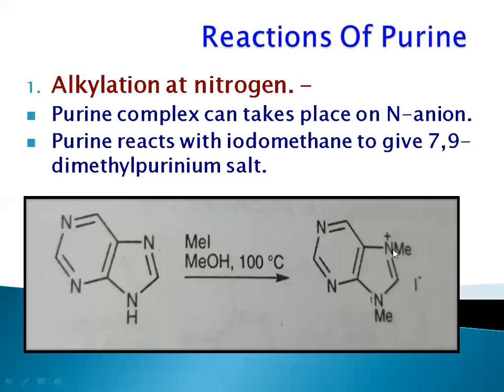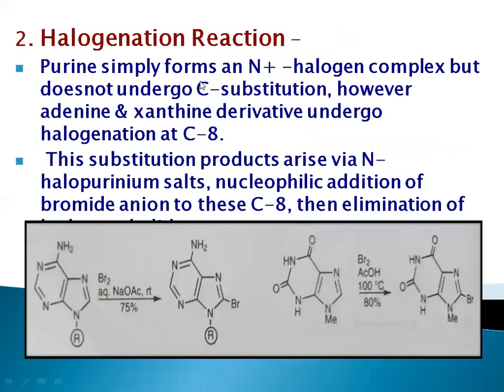If you are able to see, there are N plus Me. Okay, why that plus? Because of bonds. If you are able to see, nitrogen's valency is 3. It can only bond with 3 bonds, but here it is bonded with 4 bonds, so it possesses a positive charge and it gives us a structure which is a 7,9-dimethyl purinium salt. Okay, that one was an alkylation of nitrogen. Addition of one alkyl group has taken place.